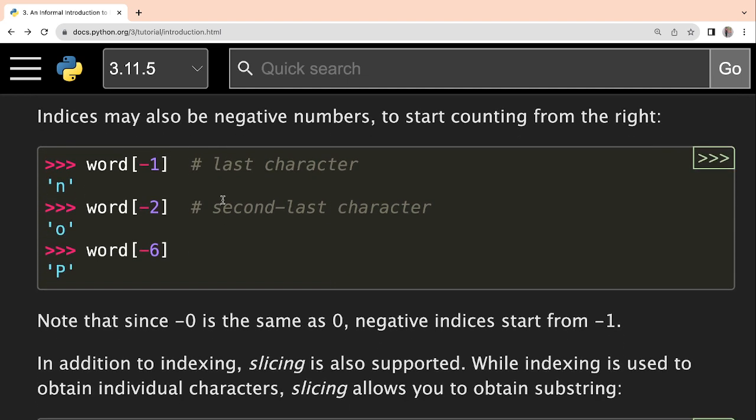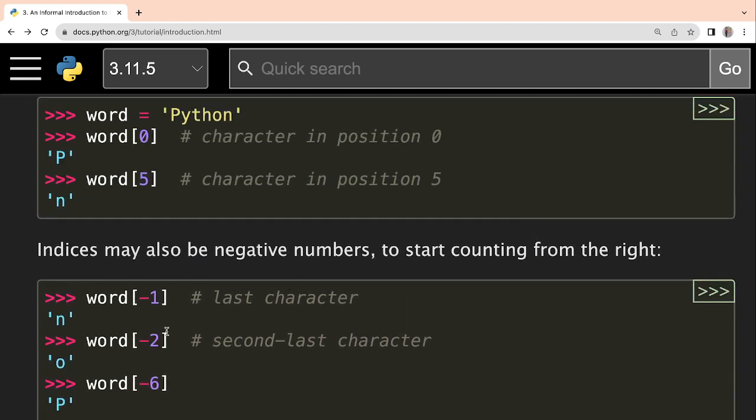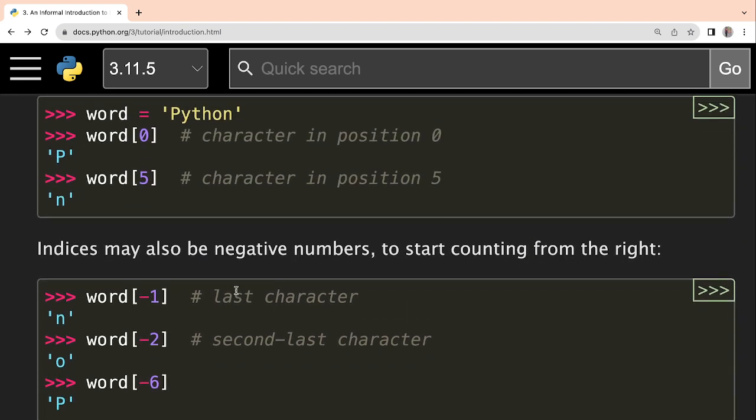Now one thing is that in Python, we also have negative indexes, okay? Which start from the last character, to start counting from the right. So if you try to print word of -1, it will start from the right. So this last character gets the index of -1, okay? So that is why N is printed.